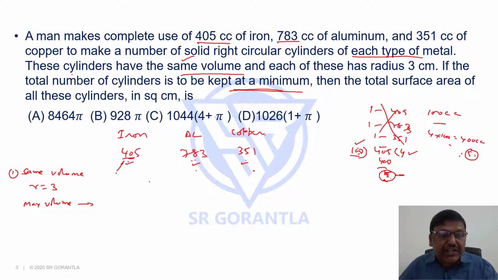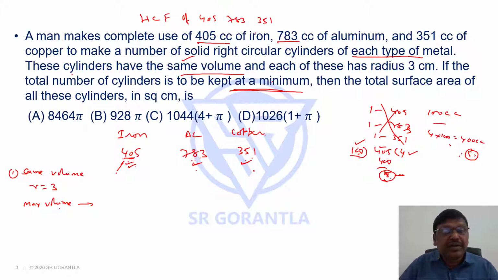So there are two conditions here. The volume of the cylinder should be a factor of these three numbers. Second, it's not just a factor, it should be the biggest factor, because you need maximum size of the cylinder. So in other words, what is the highest number that divides these three? The highest number that divides the given numbers is their HCF. HCF. So what is the HCF of 405, 783 and 351?